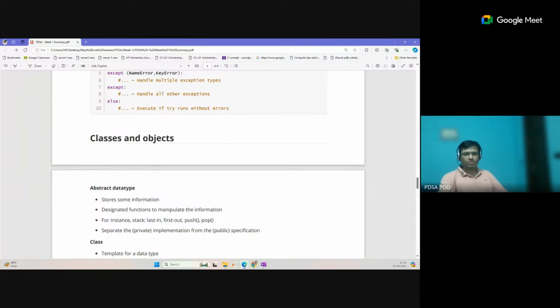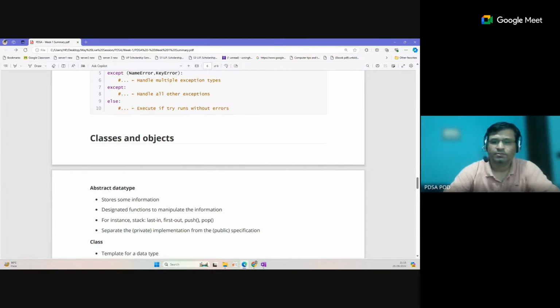So try to solve all the problems, the coding problems as well as the theory assignments. You may lose 1 or 2 marks in the overall weightage, but you can earn good marks in the remaining part.